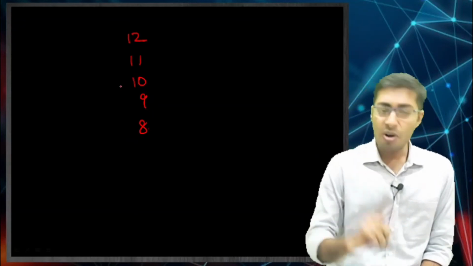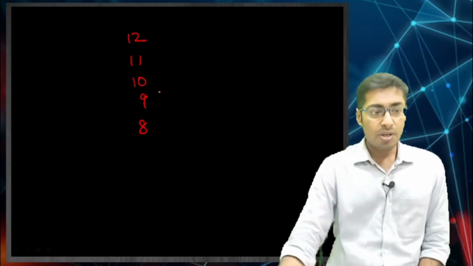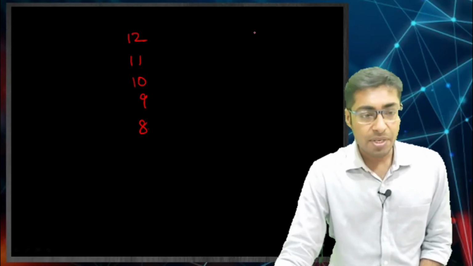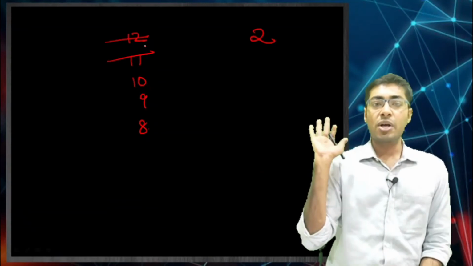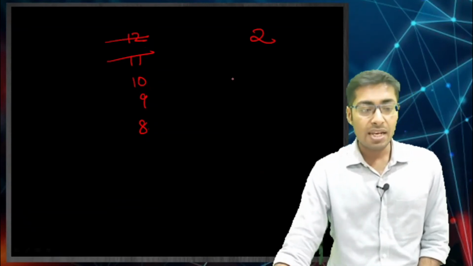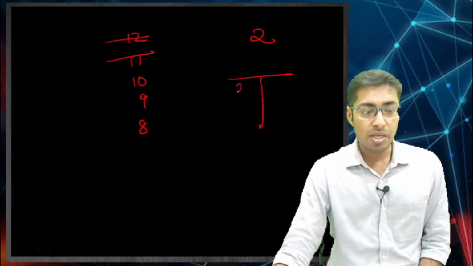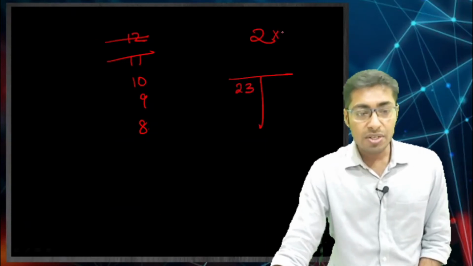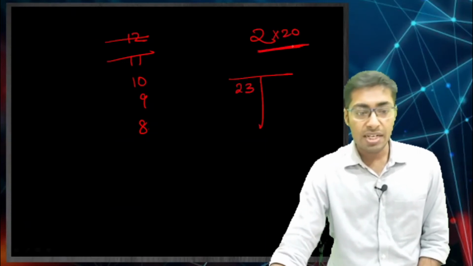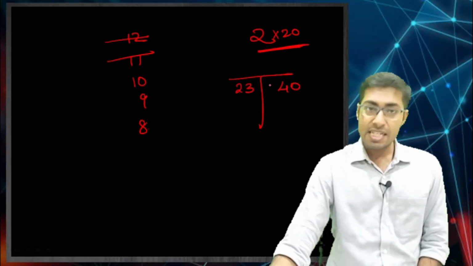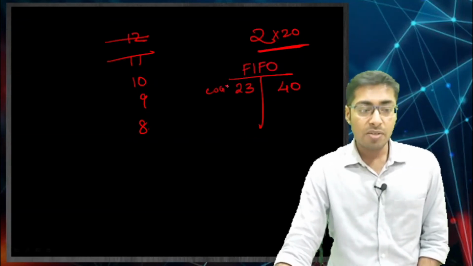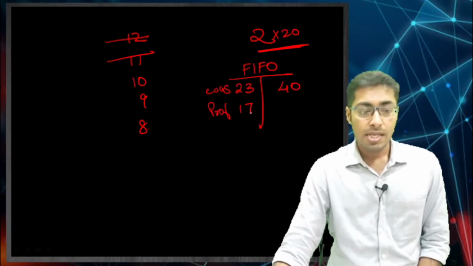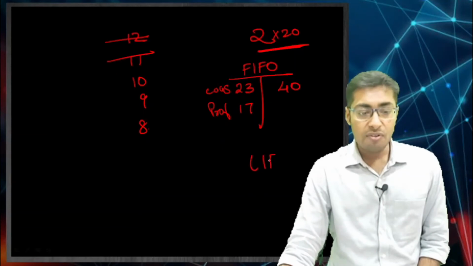First, coming to FIFO, first in is going to be first out. So in COGS, if say for example you sell 2 goods, then in FIFO the first 2 are going to go away. In your P&L, the cost of goods sold is going to be 23. If the 2 goods that you sell are for $20 each, then 40 is going to be your sales price. In your FIFO, COGS is going to be 23 and profit is going to be 17.